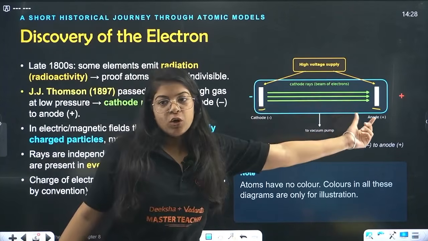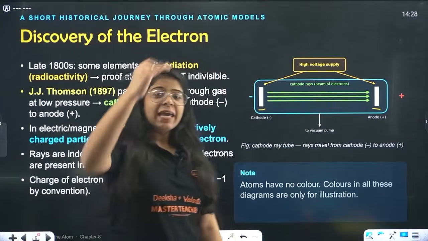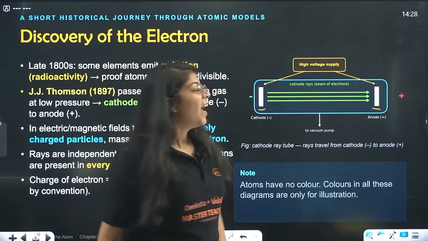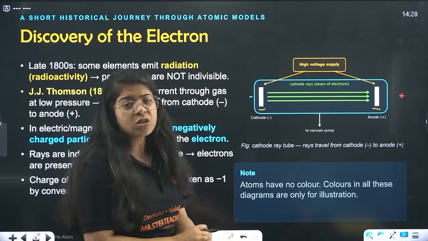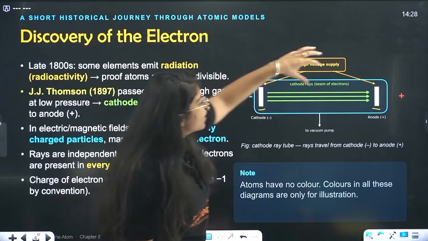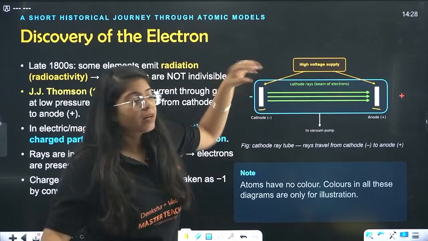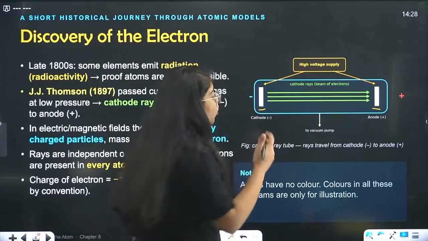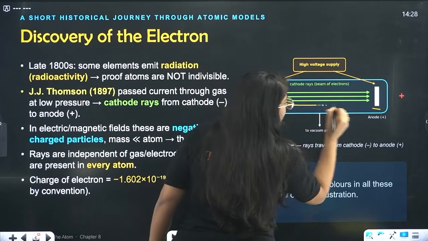Now I've told you that anode is always positive, cathode is negative. How to remember that? A, B, C. Anode comes first, so it gets the positive charge. Okay, done. So anode is positive, cathode is negative, and he saw that whenever a voltage is applied between these two, whenever a current is passed, some rays are emitted. The cathode is emitting some rays and they travel towards the anode.